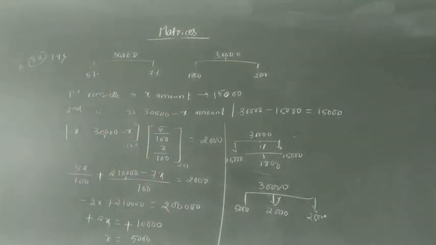Got it? So this is what the answer is for 3.2, that is the 19th question. Got it? This is for the 19th question.